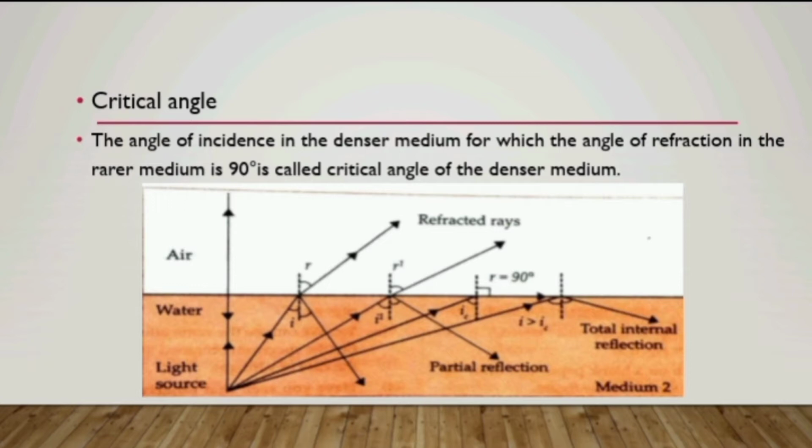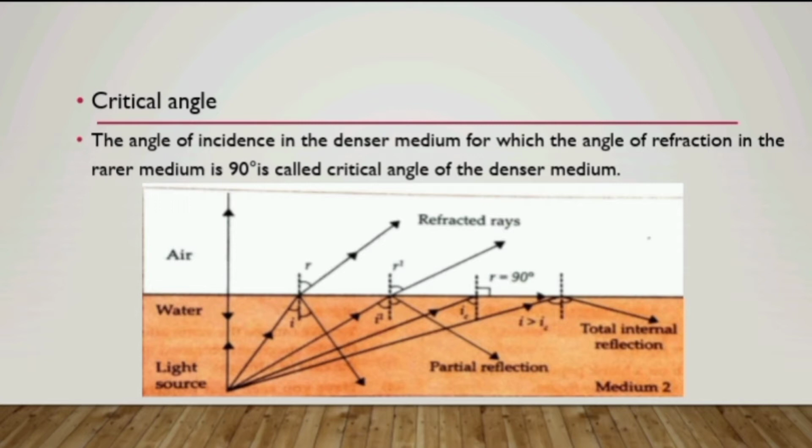On further increasing the angle of incidence, the angle of refraction becomes 90 degree and the refracted ray travels along the surface of separation. This particular angle of incidence is known as critical angle. If we increase the angle of incidence greater than the critical angle, then the light is totally reflected back into the denser medium. So this phenomenon is known as total internal reflection.